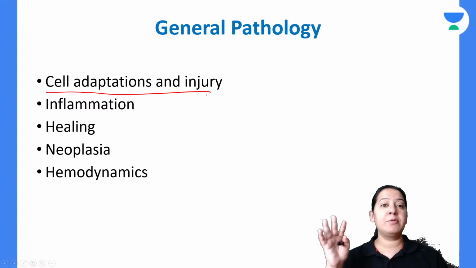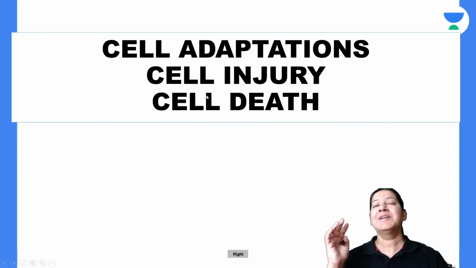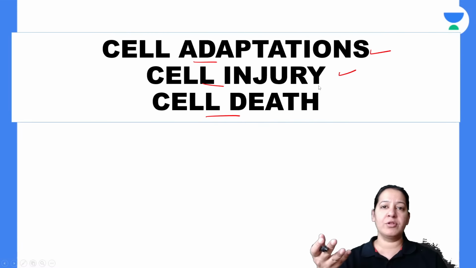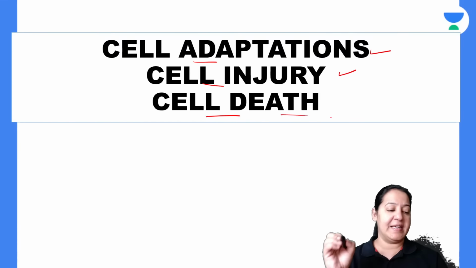So today is the time to study cell death, that is apoptosis and necrosis. There are three portions in this first chapter: cell adaptation, cell injury and cell death. We have already covered cell adaptation and cell injury in the last YouTube lectures. Those who have missed them can watch the recordings anytime on YouTube. So let me start with cell death now.